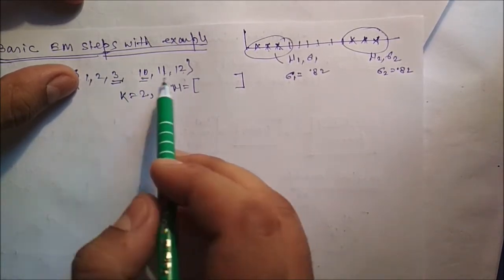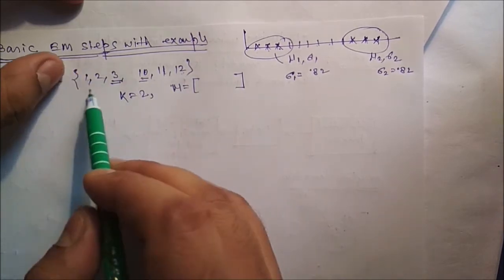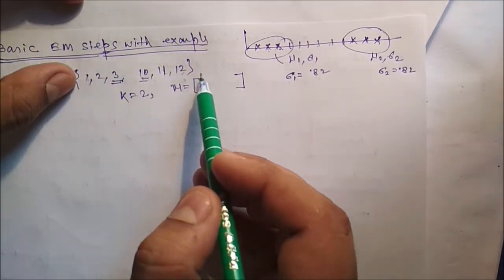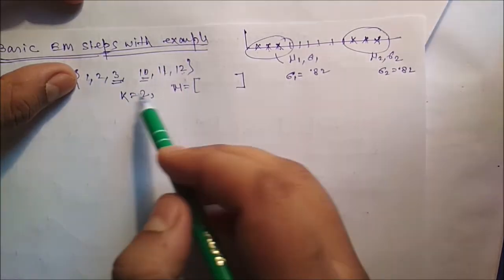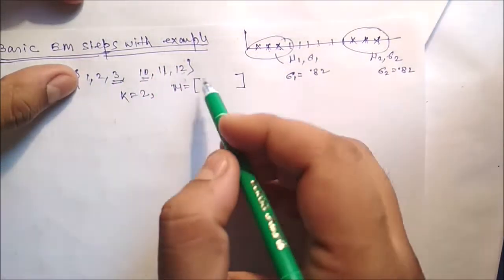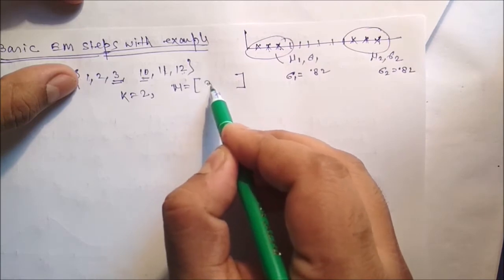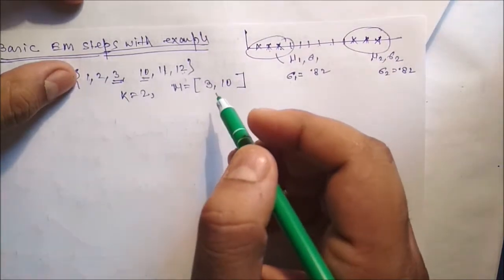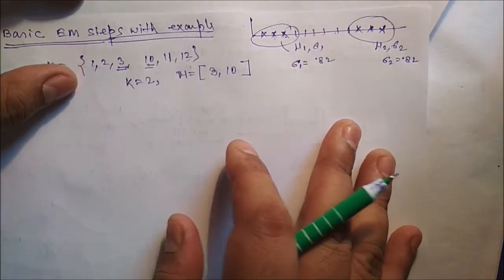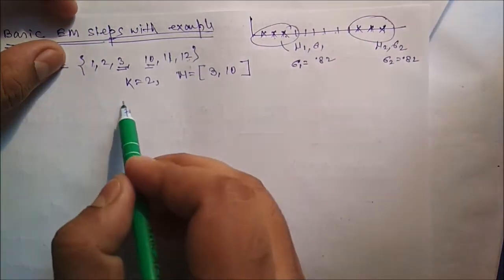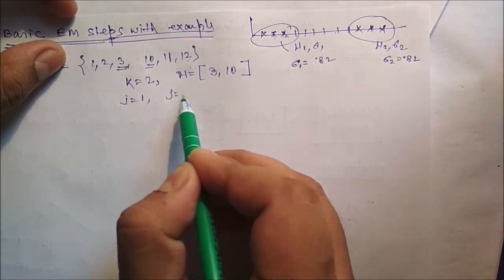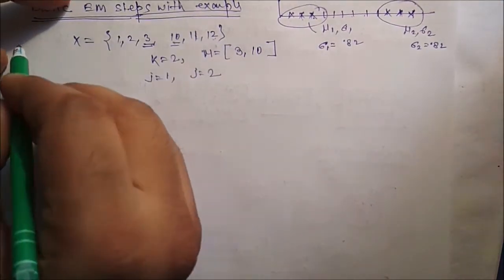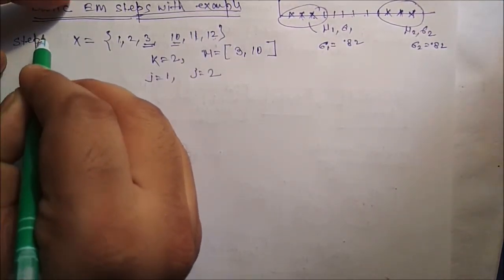The mean value should be in between 1 to 12; it should not be less than 1 or more than 12. So it is better to randomly select a data point as the initial mean from the data itself. So we have selected 3 and 10 as the initial means. So k is equal to 2, that means j varies from 1 to 2, initially j is equal to 1, then it is 2. This is our initialization step.